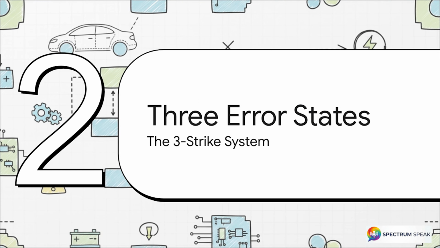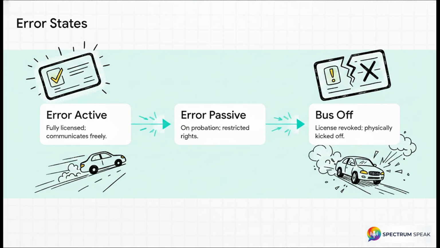Section 3. The 3 error states. But what if a node isn't just a little slow? Let's move from temporary delays into the atomic core concept of this explainer, the strict 3-strike system that handles actual communication breakdowns. Every single CAN controller always operates in one of 3 distinct error states.